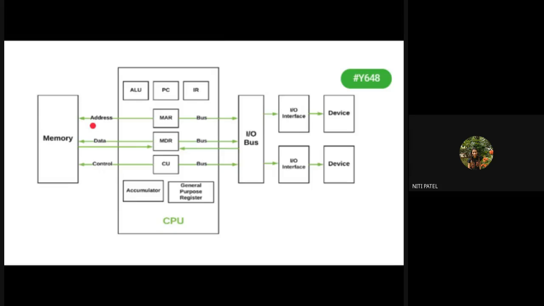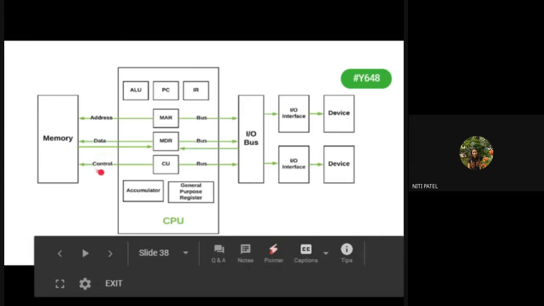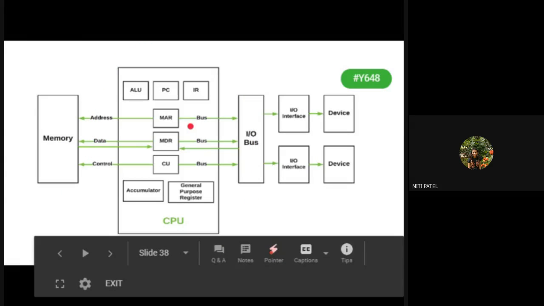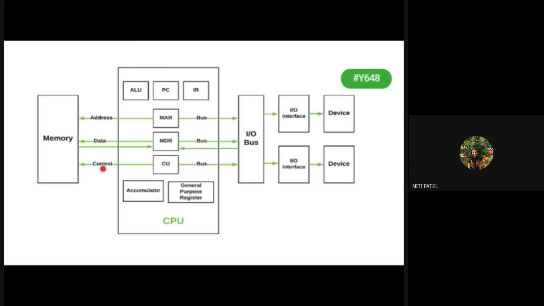And who will be controlling the function of the address and the data bus? It is the control bus. Okay, so you have 3 buses for this diagram. You have many such buses. We'll see all those buses in detail later. But right now, just remember, address bus is used to carry the address from one point to another point. Data bus is used to carry only data from one point to another point. And control bus is used to control the function of the address bus and the data bus.